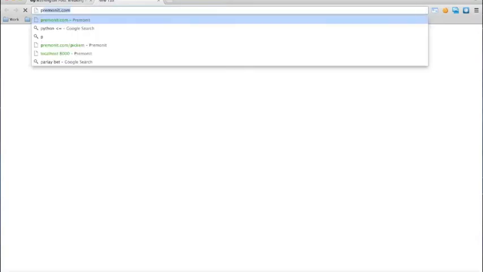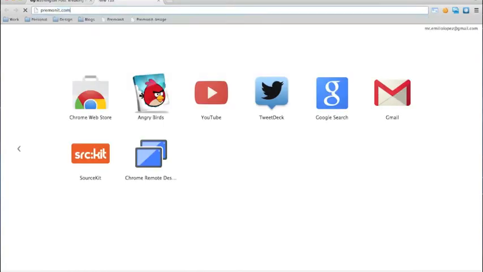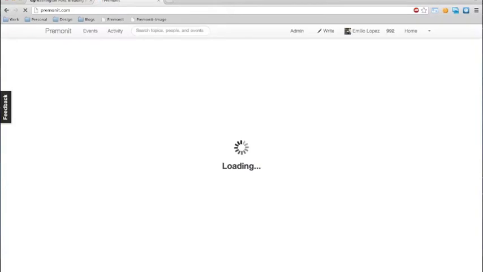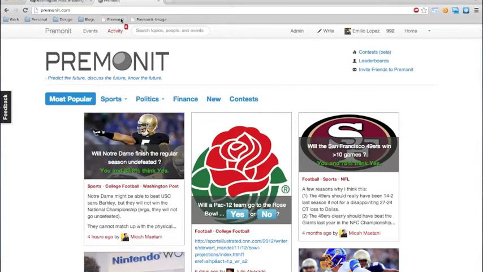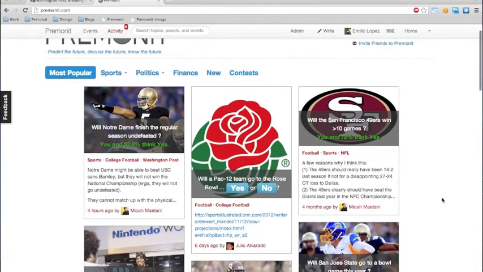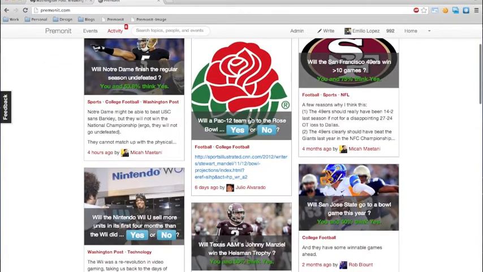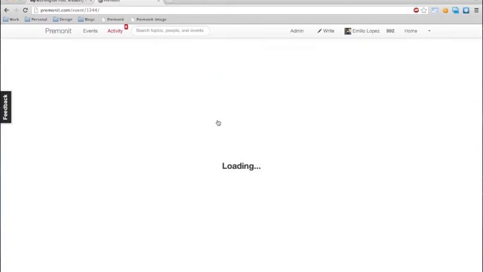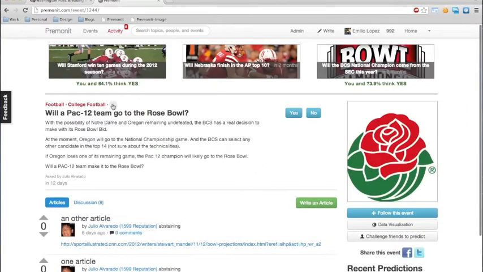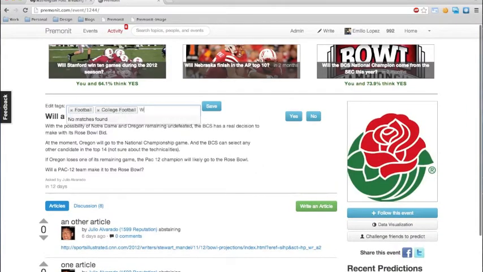Now, you may ask, how hard is it to incorporate this widget? It's really quite simple. All it takes is dropping in one line of code to the page. Then, we've created a tag on our website called Washington Post. All you have to do is go to Premonit.com, find an event that will be of interest to your readers, and tag it with the Washington Post tag. Then save.